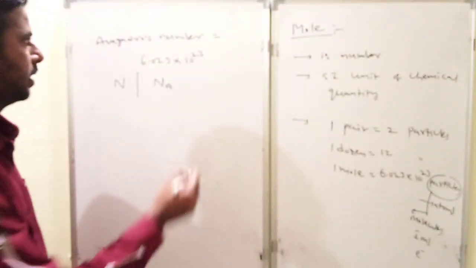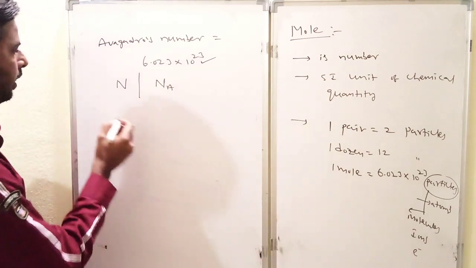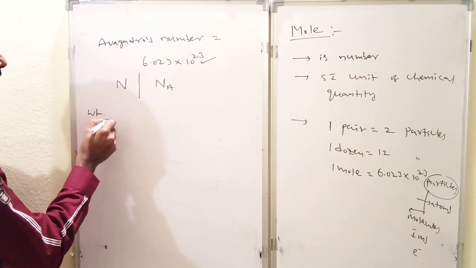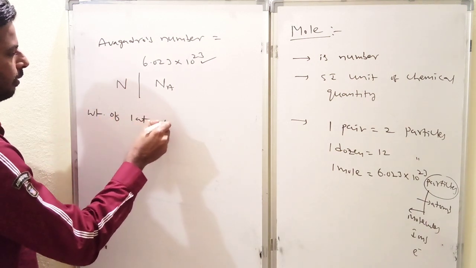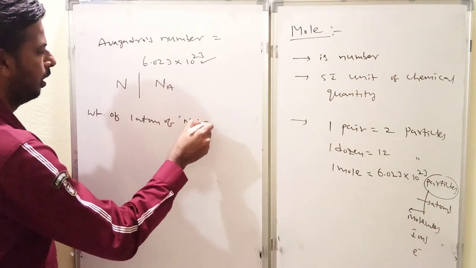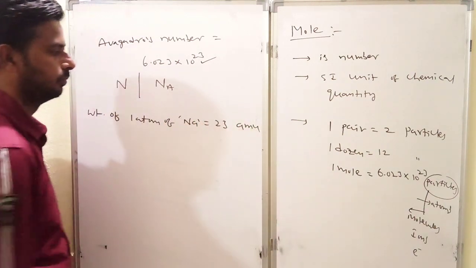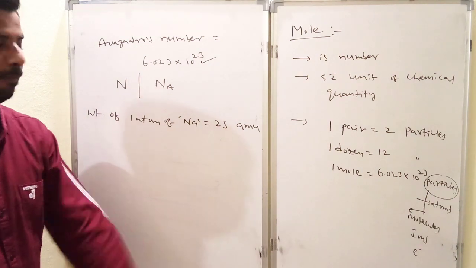Let us try to understand with an example why this number only. Observe here, you know that the weight of one atom of sodium is equal to 23 AMU. We know this; in the last video lecture also I gave details about AMU.